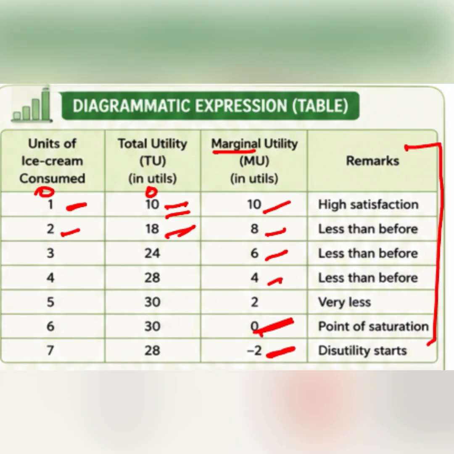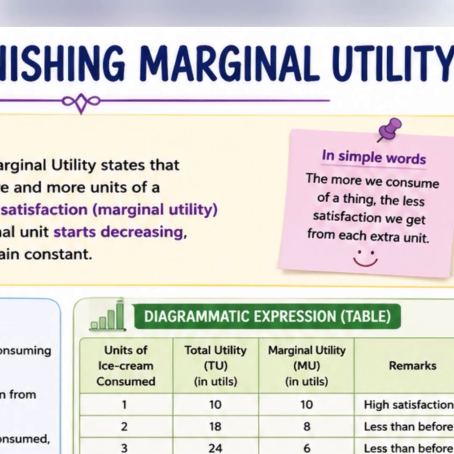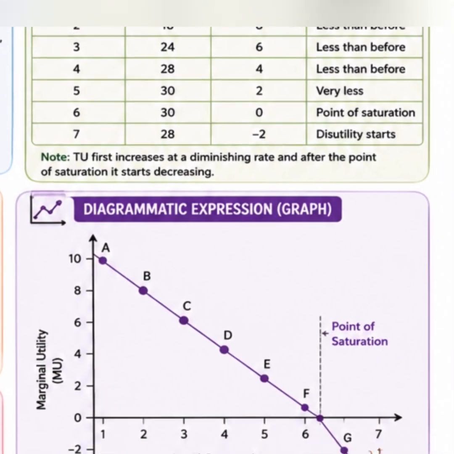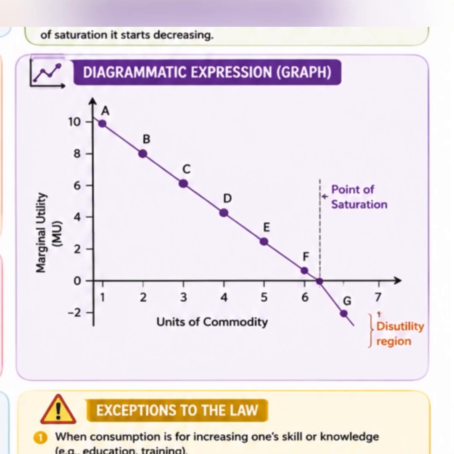Now we can also see how we can plot it on a graph and how it looks. Here you can see the diagrammatic expression of the same ice cream situation that I just told you.